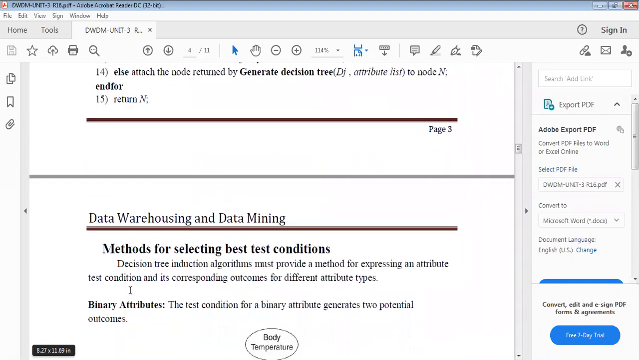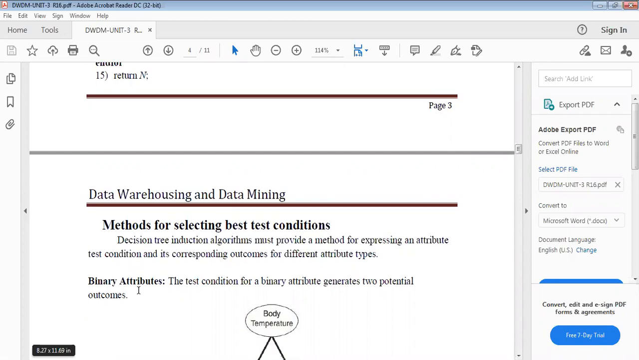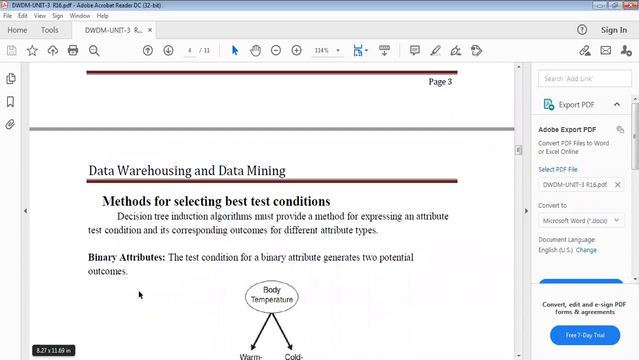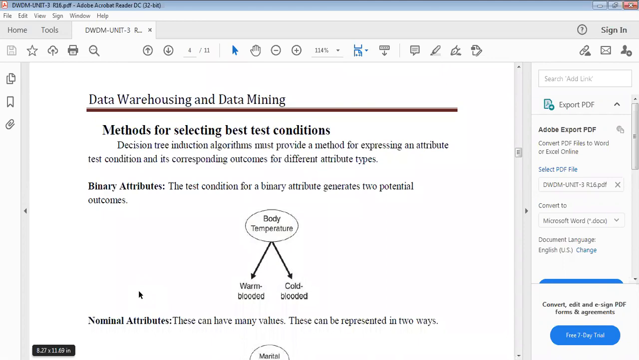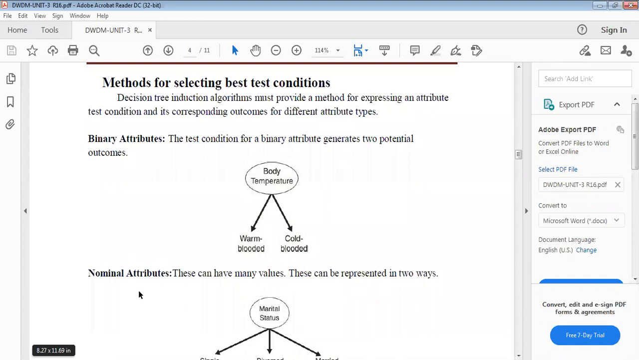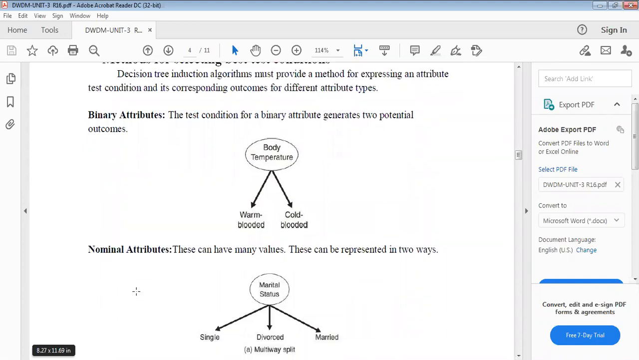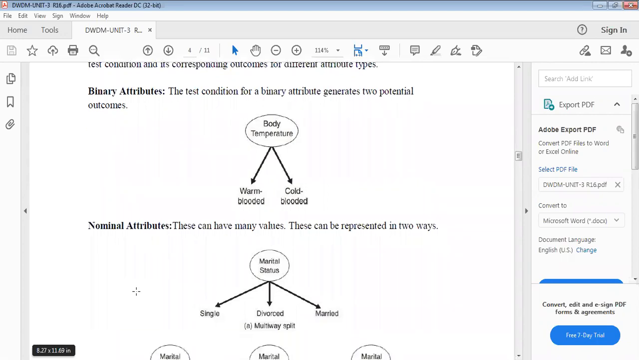Now, what are the methods for selecting the best test conditions? The best decision tree induction algorithms must provide methods for expressing an attribute test condition and its corresponding outcomes for different attribute types. The test condition for a binary attribute generates two potential outcomes: body temperature, warm-blooded and cold-blooded. Nominal attributes can have many values, which can be represented in two ways. One is marital status as single, divorced, and married, which is a multi-way split.